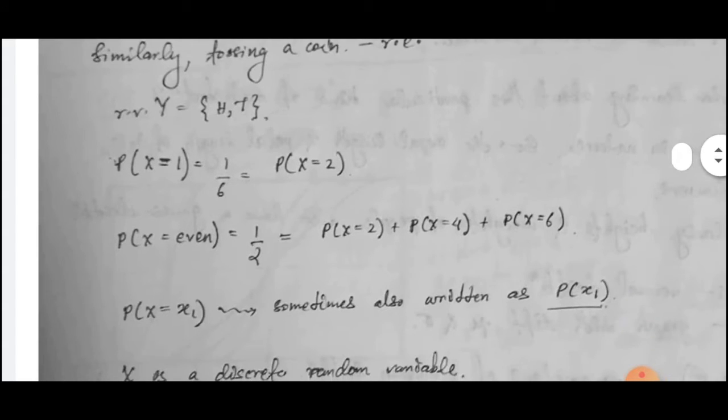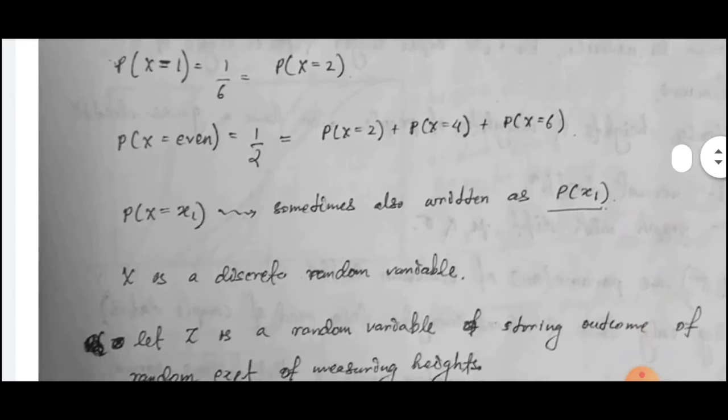Another example of a random experiment is tossing a coin, heads or tails. We can only get heads or tails, right? So this is a random variable. Another thing I would like to highlight: we can write it as probability of x1 as well. We can read it as probability of X being x1. Now, a random variable can be either discrete or continuous.